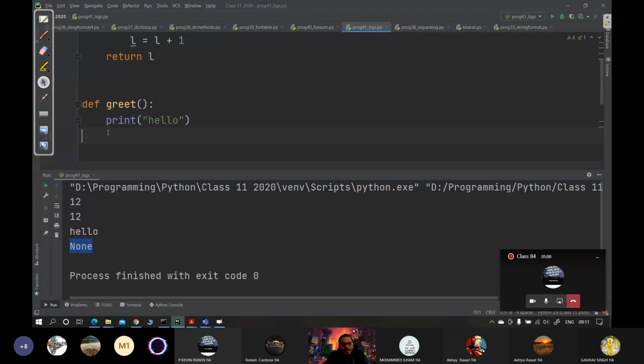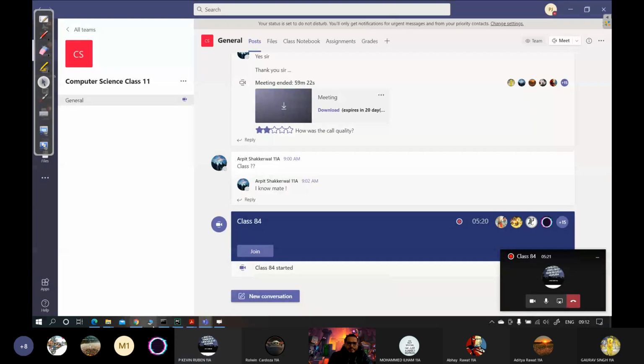ठीक है? तो जिस function में भी return None हो रहा है ना, उसमें what it means? कि most probably that function is not returning anything. There is no return word in there. ठीक है? Okay. Yes, sir. Right. So we'll move further.